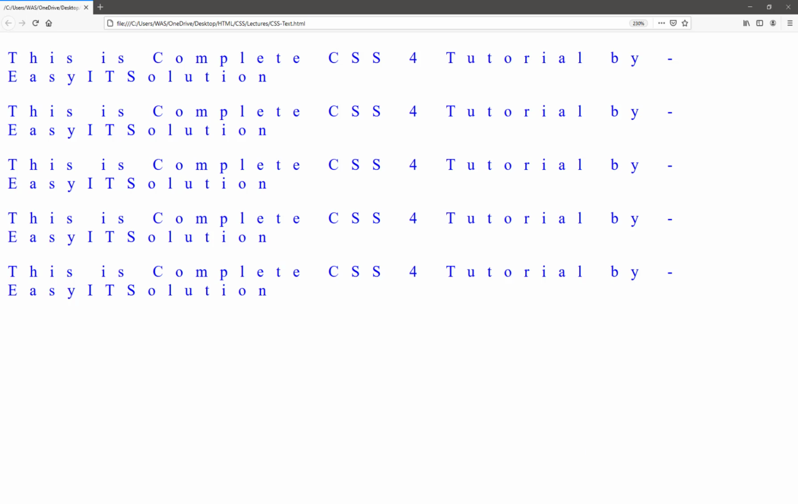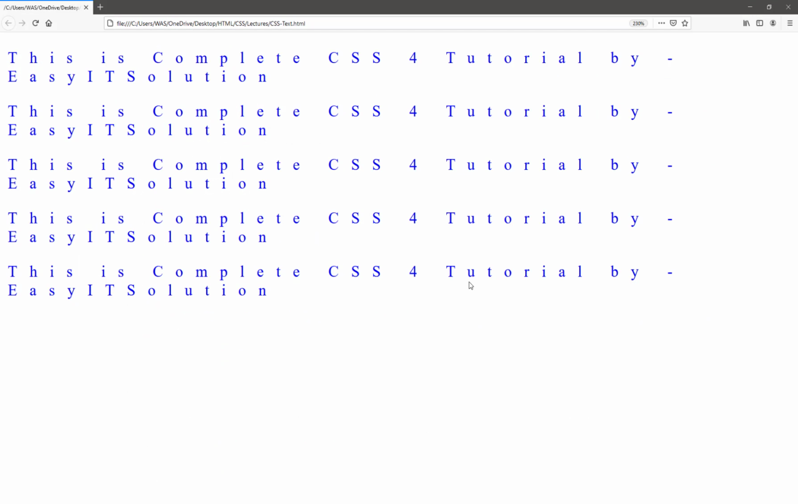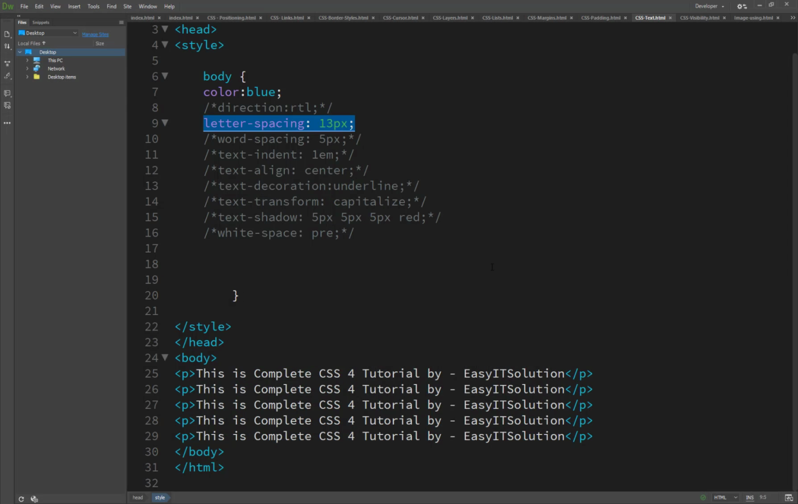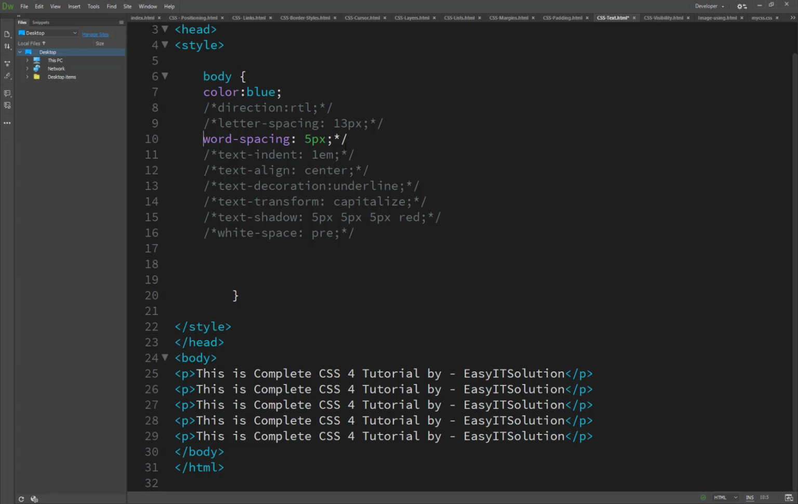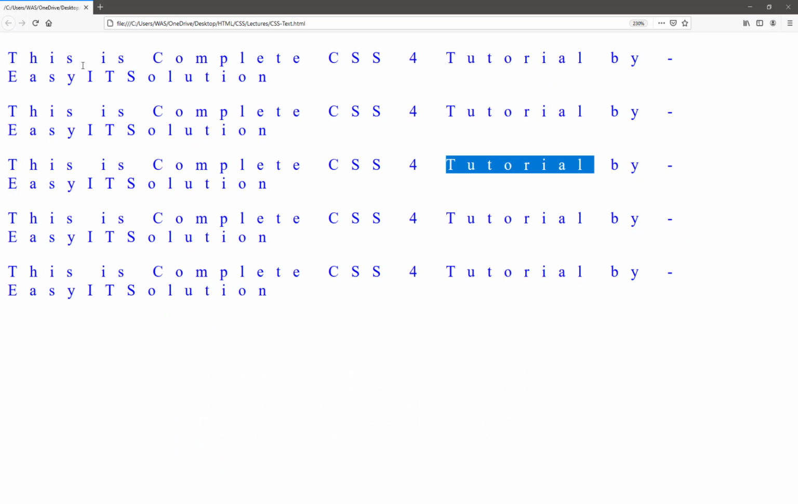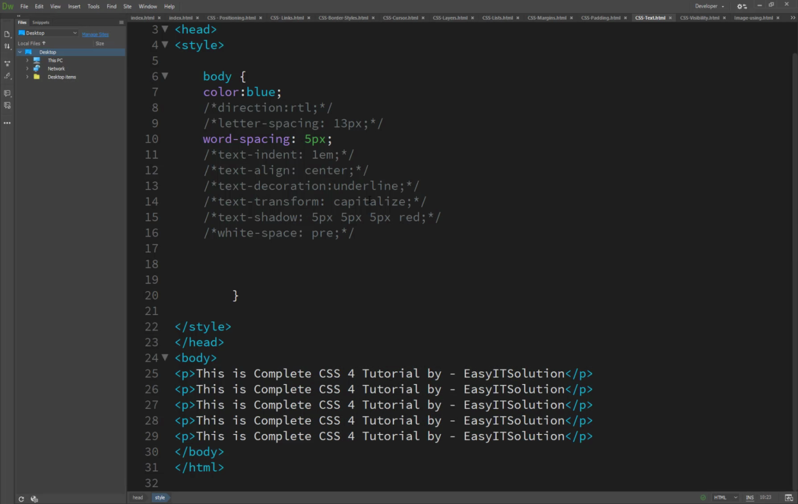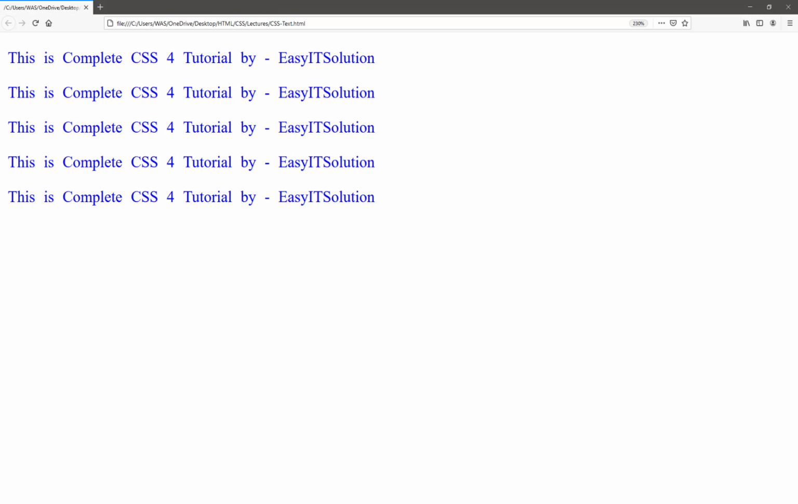So it increased the letter spacing. Word spacing and letter spacing are basically two different things. Letter spacing increases the space between the letters of a word but not between the words. So this is the word, and this is the letter. Now if we comment this section, we do the same with word spacing. Sorry, I demonstrated the letter spacing wrongly. The letter spacing is between the letters, and word spacing is between the words. I'm really sorry for my mistake.